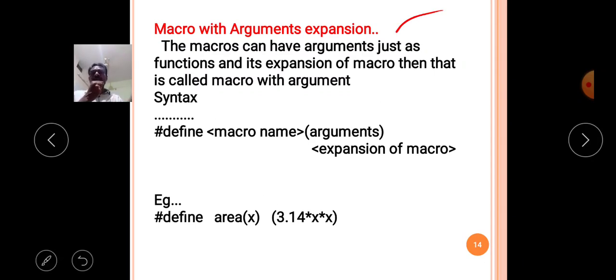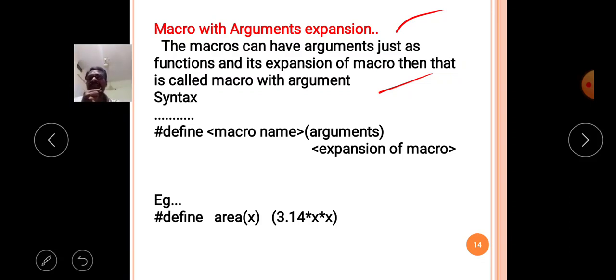Macros can have arguments just like functions, and the expansion of such a macro is called macro with arguments. That means the macro has some arguments, like functions. C language functions we already discussed: they receive some arguments, and according to the received arguments the function is executed.